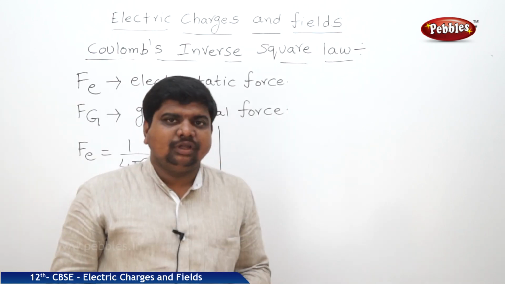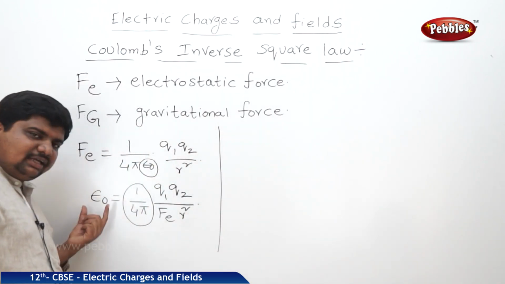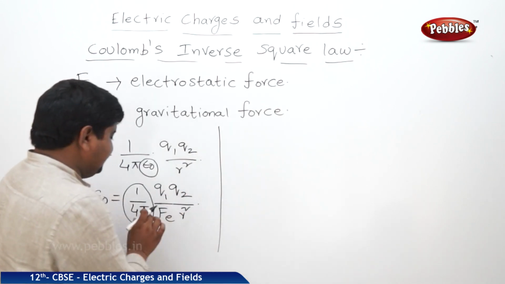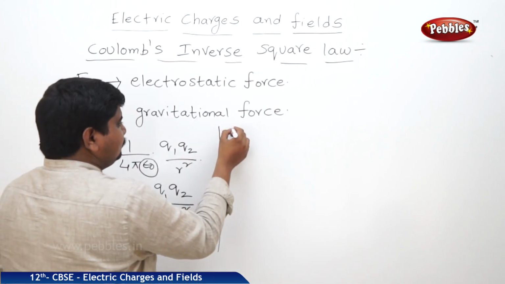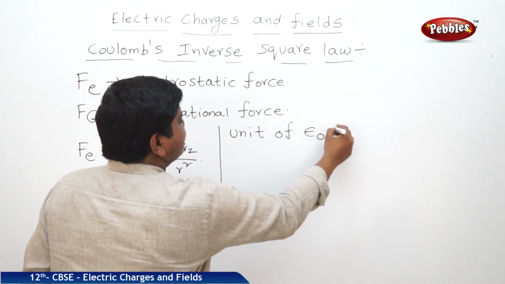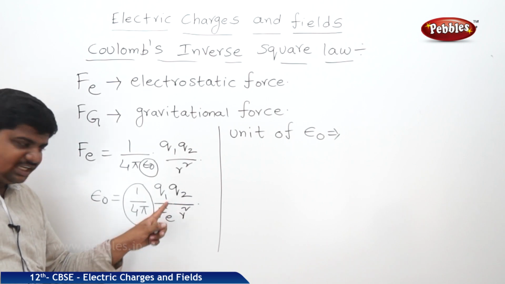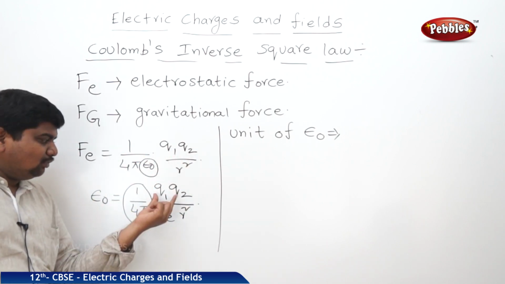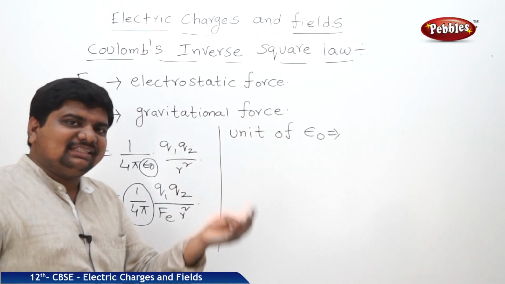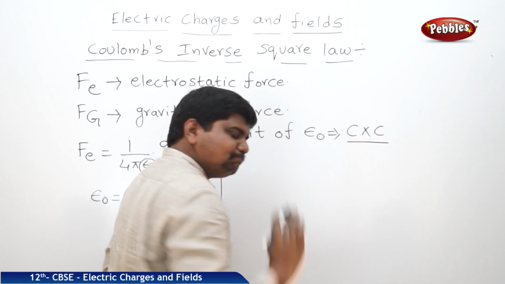Now we are going to discuss the unit of epsilon naught. See here, epsilon naught is equal to 1 by 4 pi into Q1 Q2 by Fe R square. We are treating 1 by 4 pi as a constant. Therefore, the unit of epsilon naught will be like this. Q1 is one charge, Q2 is another charge. What is the SI unit of charge? Coulomb. Q1 into Q2 means we should multiply their units also. That means Coulomb into Coulomb by